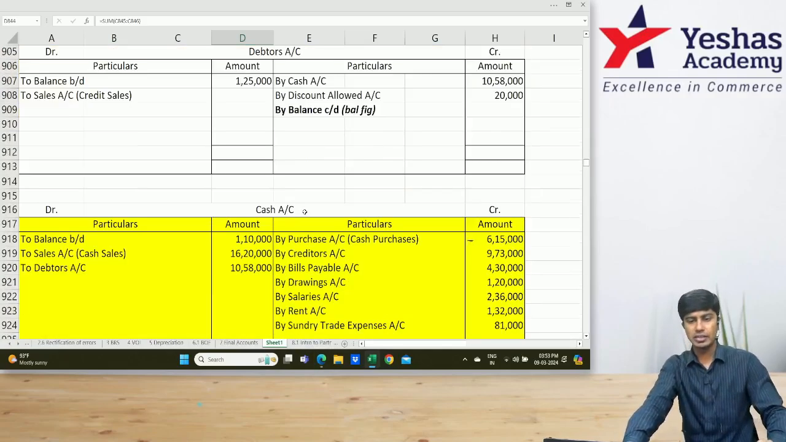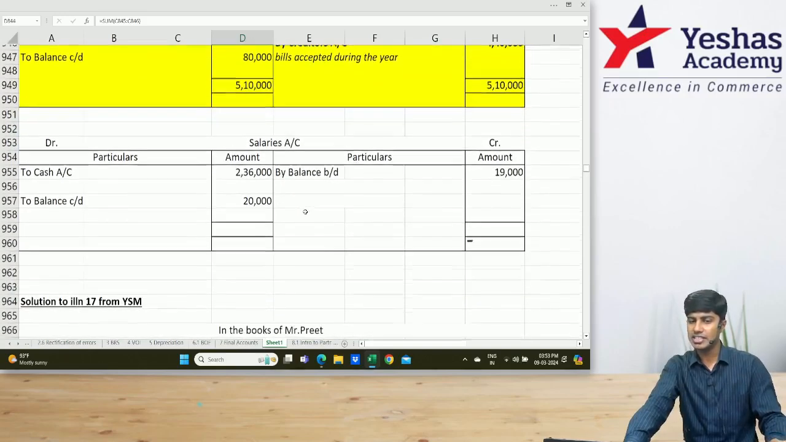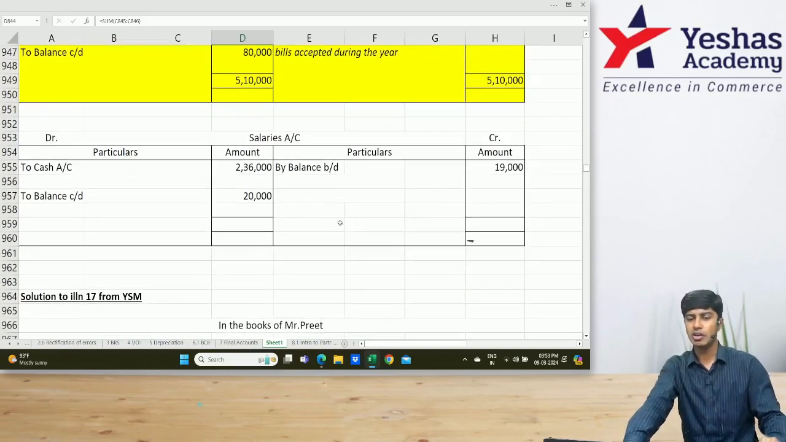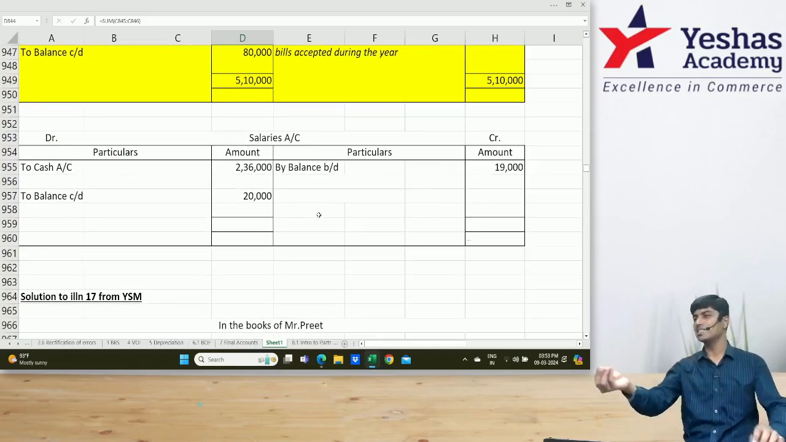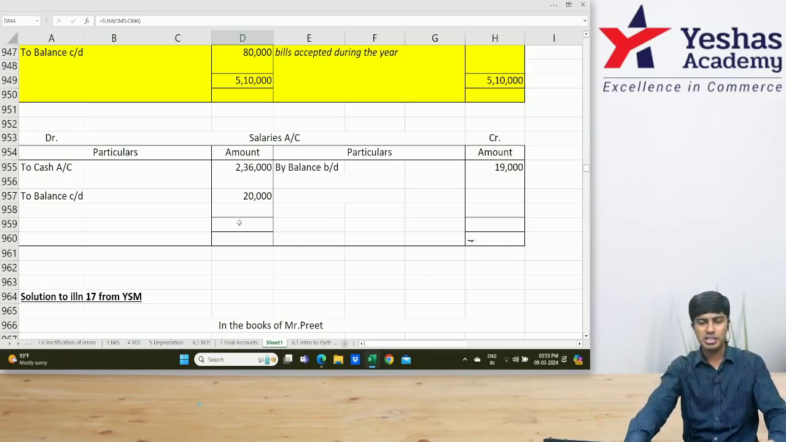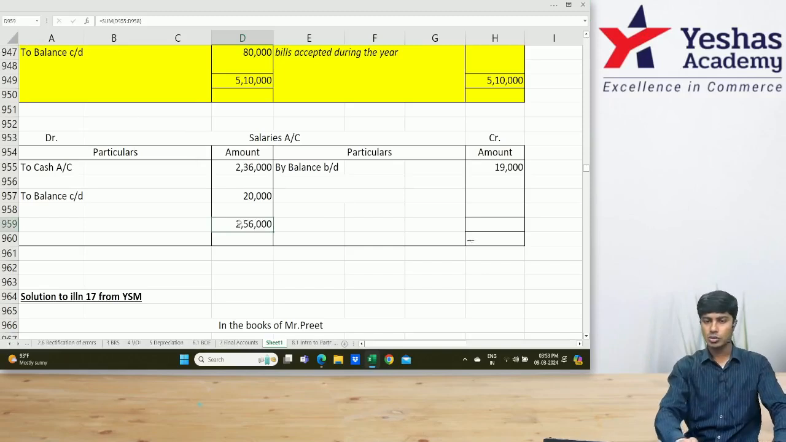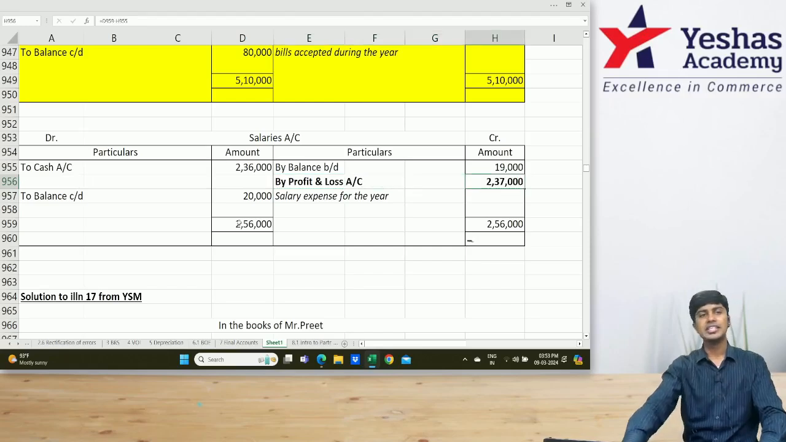Go to creditors account. Creditors account is closed. Bills payable account is closed. Shall we see salaries? What is the missing item here? See, we have opening outstanding, closing outstanding and amount paid. Balancing figure is salary expense for the year. P&L account. 236 plus 20, 256. 256 minus 19, 237,000. What is 237,000? Salaries expense for the year.